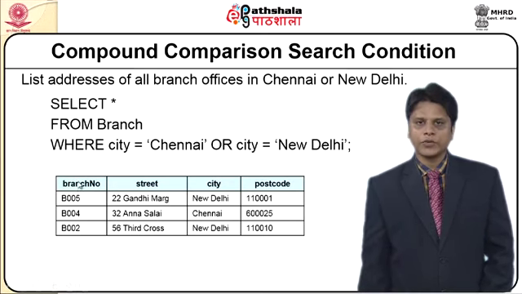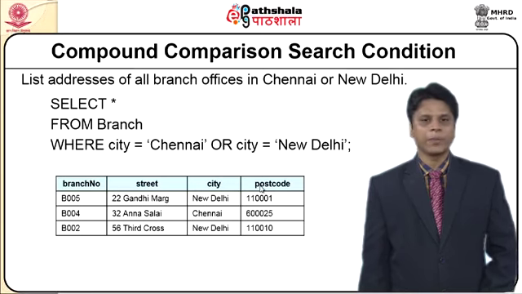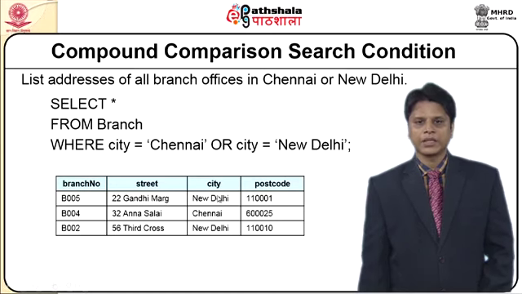So the result of this particular table would be branch number, street, city, postal code. But the refinement is defined very specifically as either it should be Chennai or it should be New Delhi. So if you look at this column value alone, it will be either New Delhi or Chennai, for which all the other records will be highlighted.